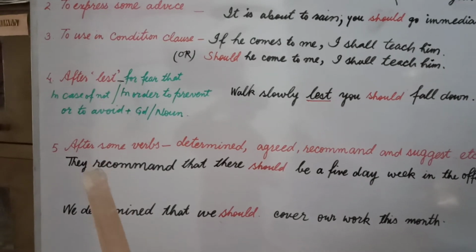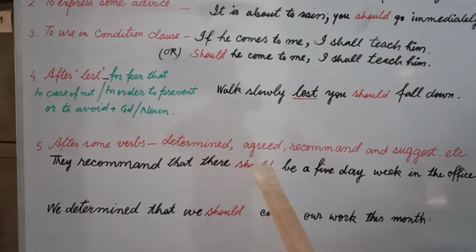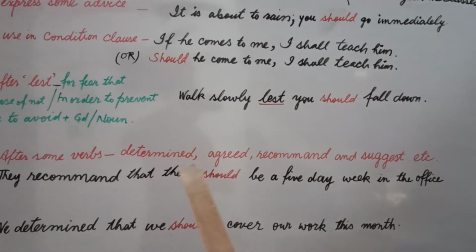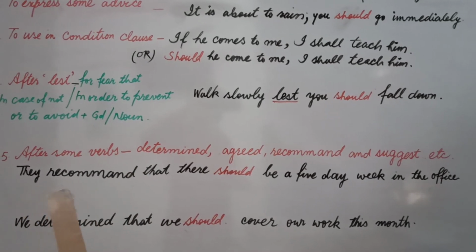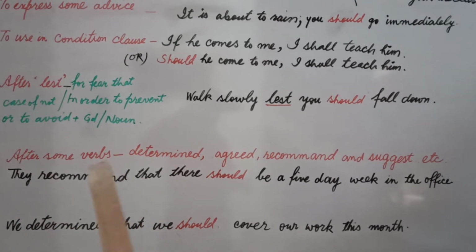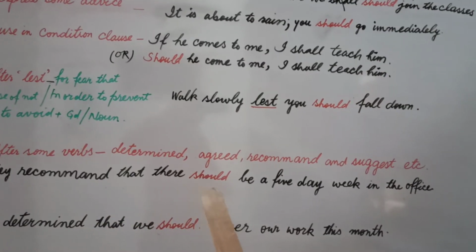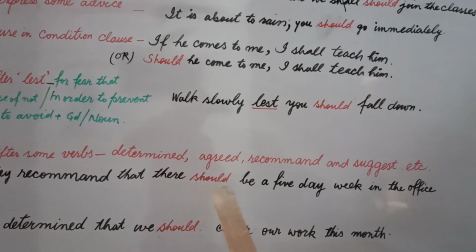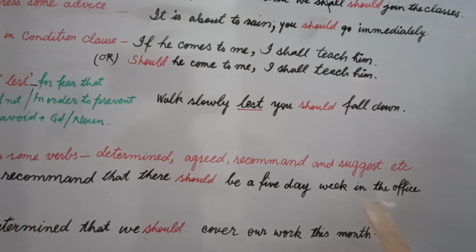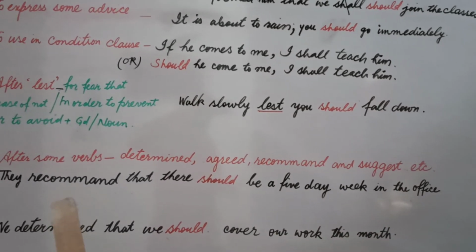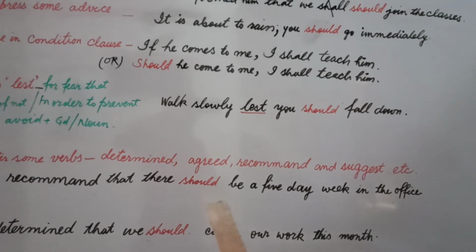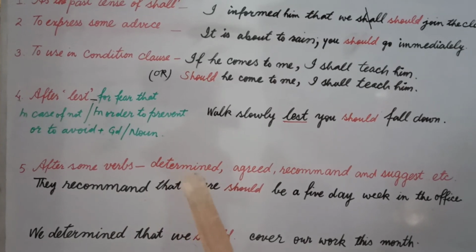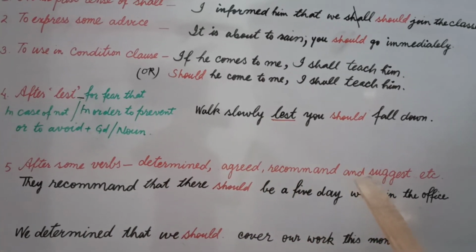Next, come to rule number 5. After some verbs determined, agreed, recommend and suggest, and there are some other verbs also, you write this sentence: they recommend. Now recommend is used here, that's why we will use should in the next part. In this way our sentence will be, they recommend that there should be a 5-day week in the office. They recommend because there is a recommendation, that's why I use modal should here. That's why we can say after these words determined, agreed, recommend and suggest, you use should.